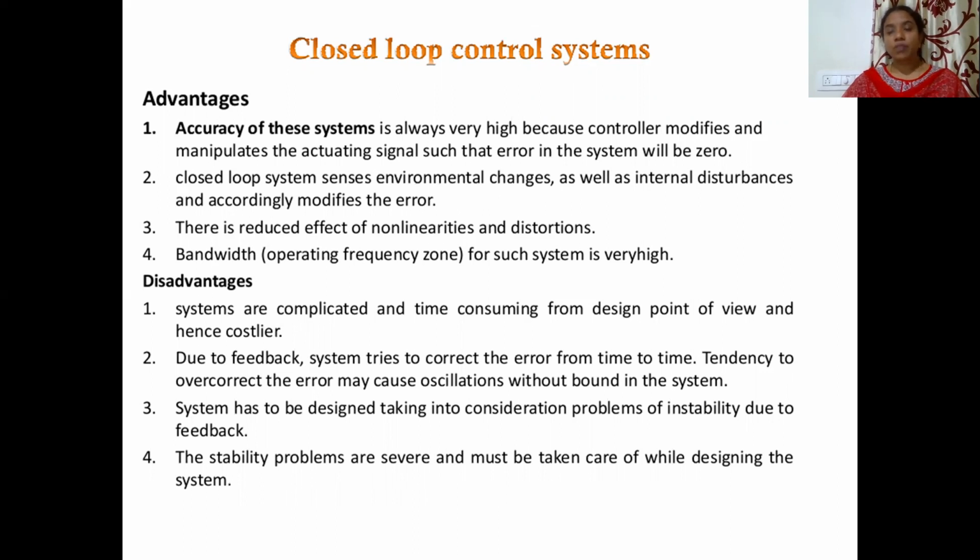Now coming to the disadvantages of closed loop control systems. Systems are complicated and time-consuming from the design point of view, and hence are also costlier. Due to feedback, the system tries to correct the error from time to time. The tendency to overcorrect the error may also cause oscillations without bound in the system. So systems have to be designed taking into consideration the problems of instability due to feedback. The stability problems are severe and must be taken care of while designing the system.